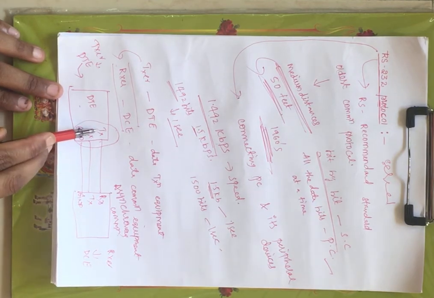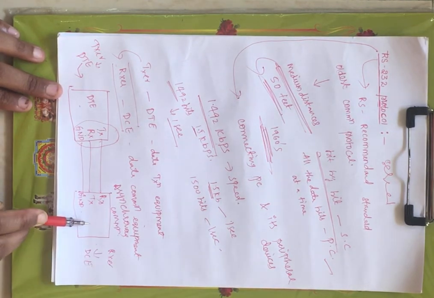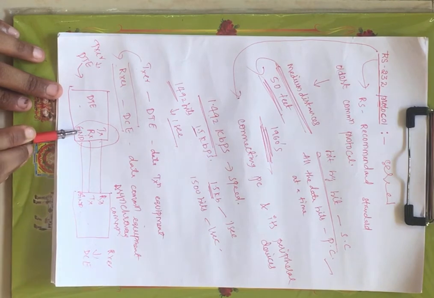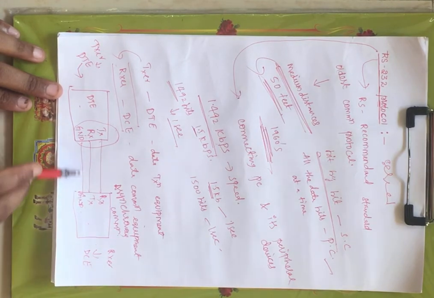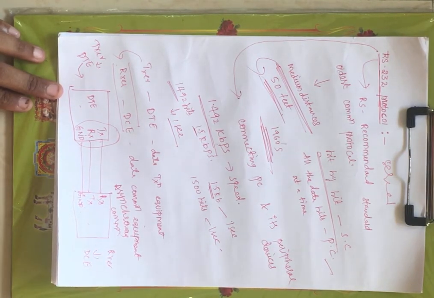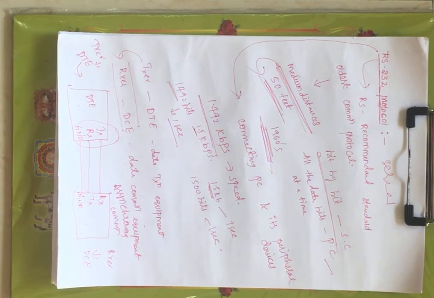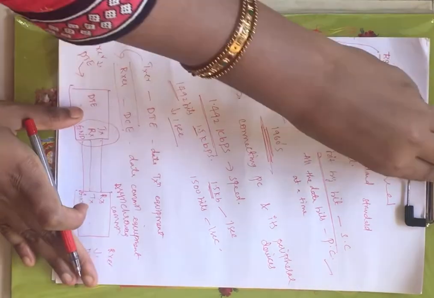When this is transmitting the data, this has to receive the data. And the ground pin. Which is nothing but your asynchronous communication. Now this was the introduction for your RS-232 protocol.